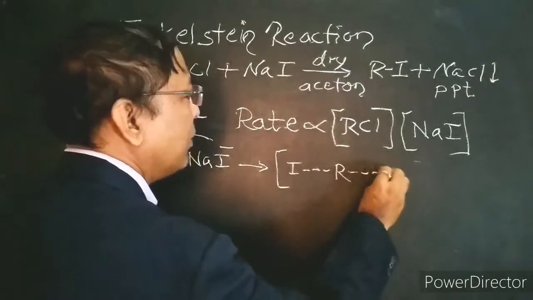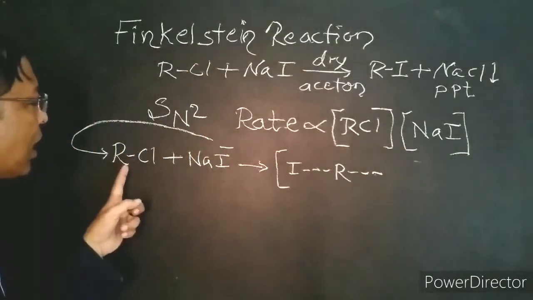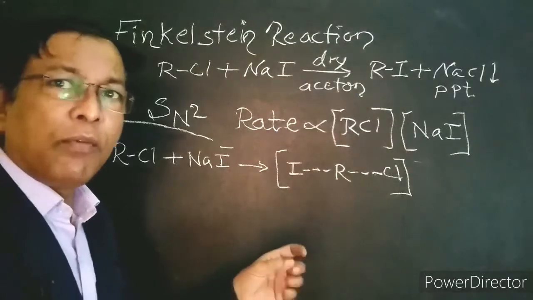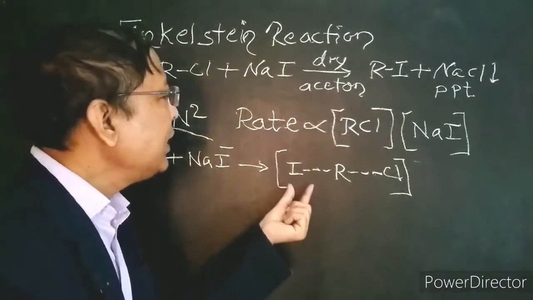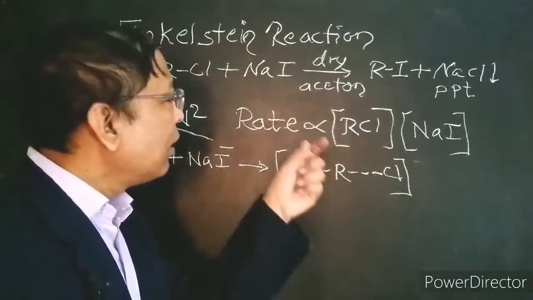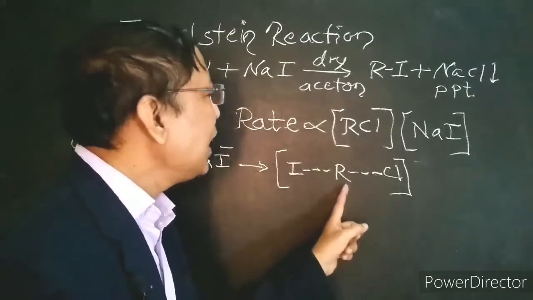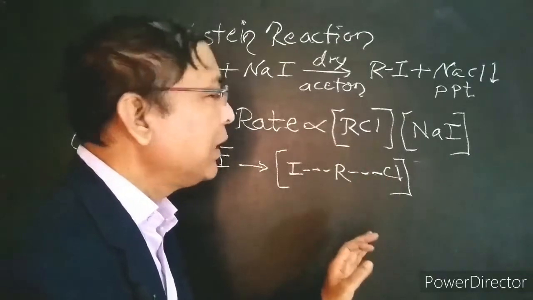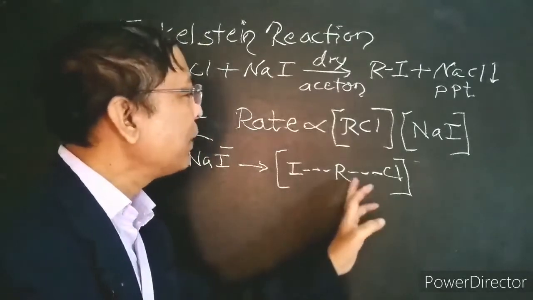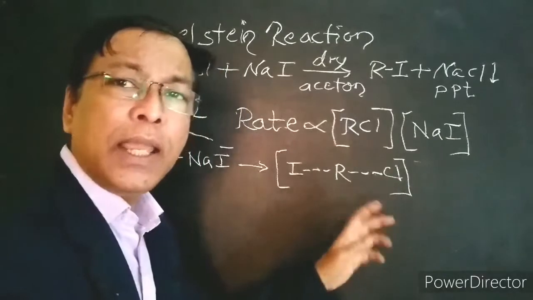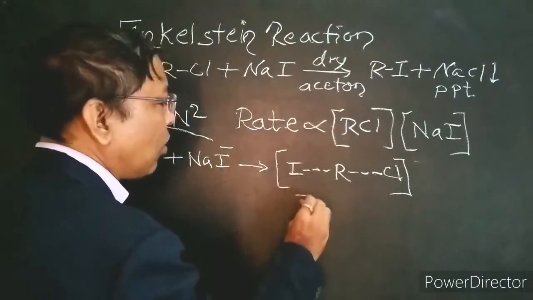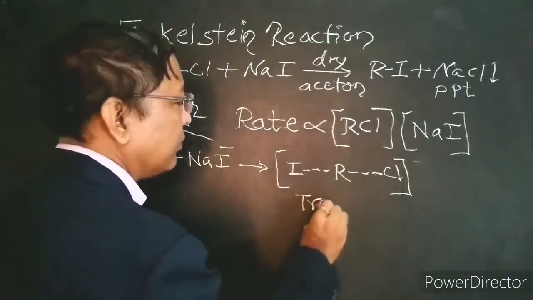At the same time, the bond between the carbon and chlorine begins to weaken. So the bond between iodine and alkyl group begins to form, and the bond between the alkyl group and chlorine begins to break. Both formation of new bond and breaking of the old bond take place simultaneously. Therefore, this stage is called as transition state.